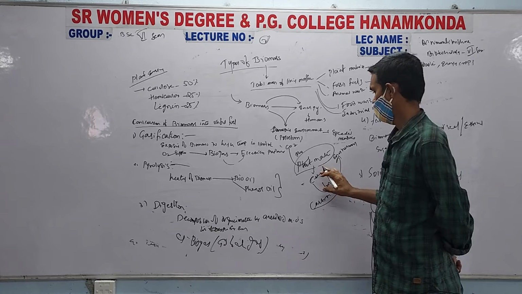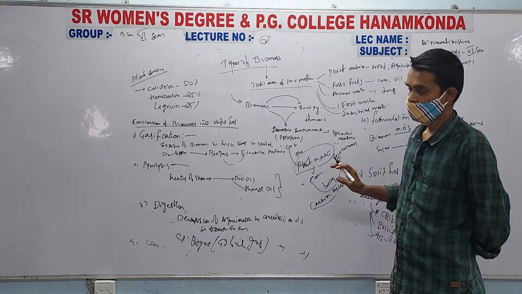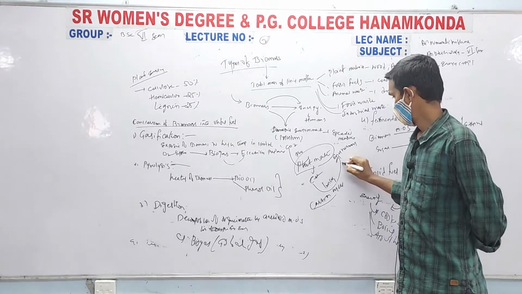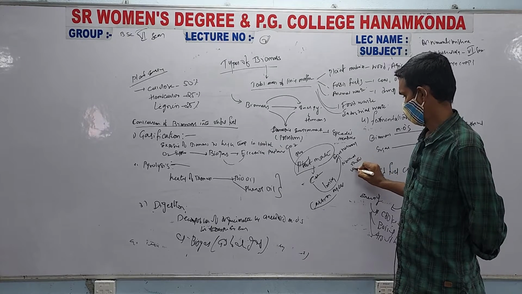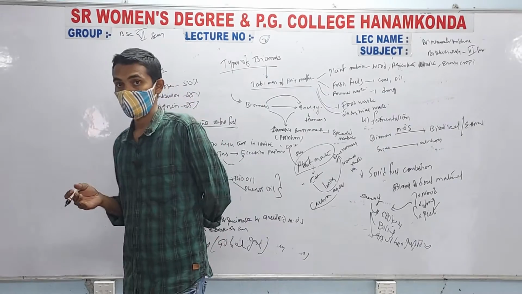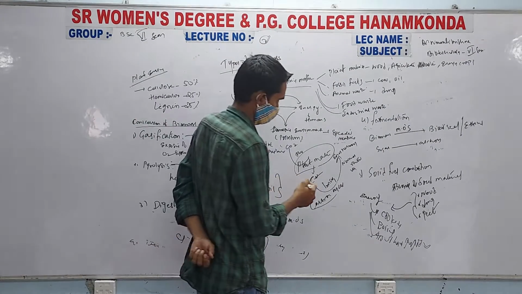We should take measures so that the carbon reaching the environment is not higher than the normal values. If the carbon reaching the environment increases beyond the normal value, it affects the environment.